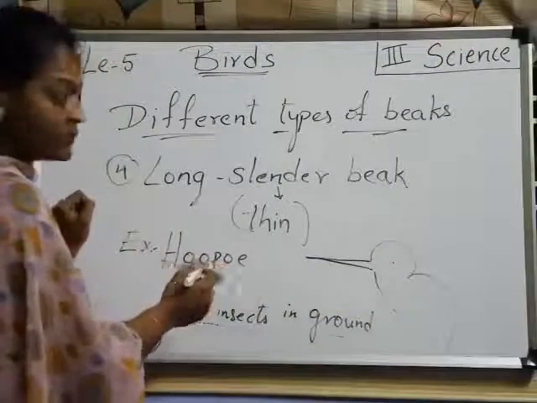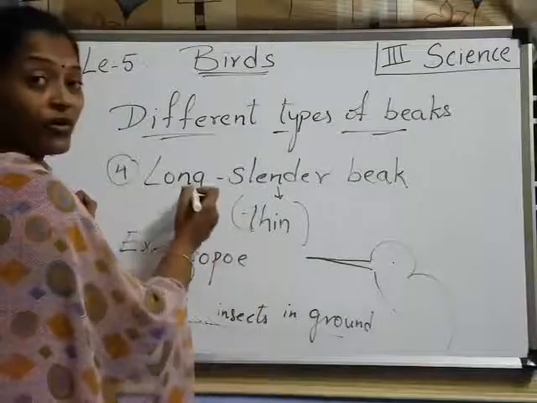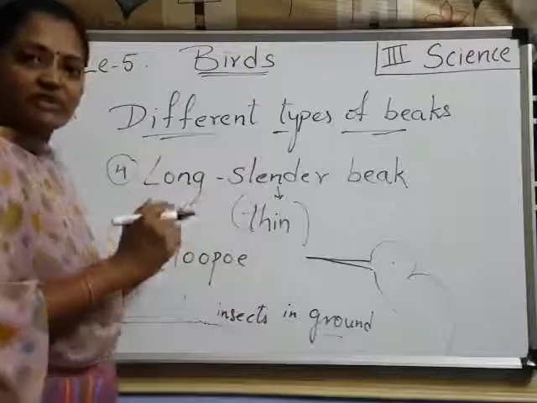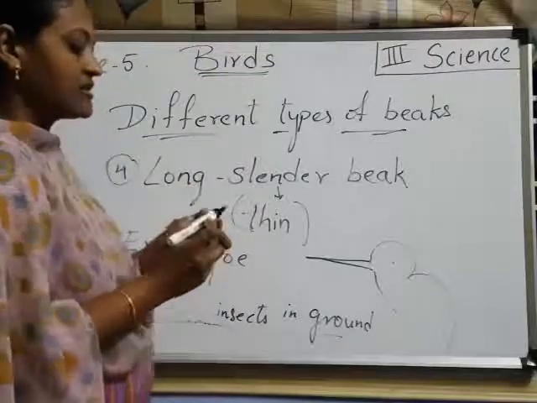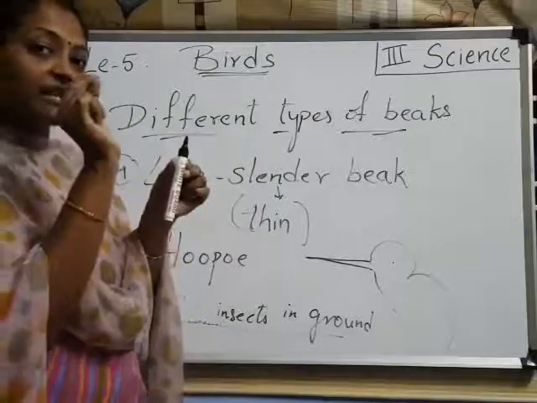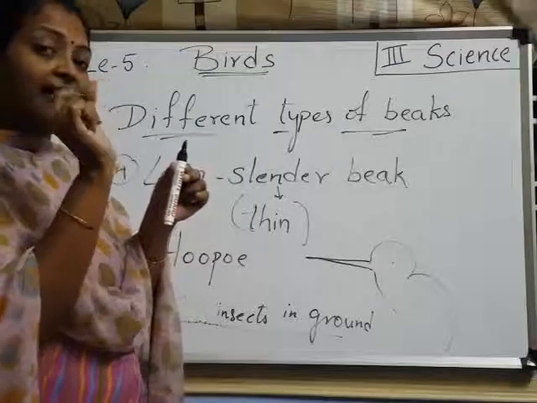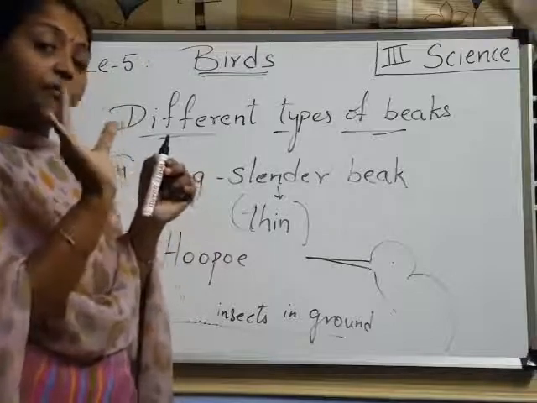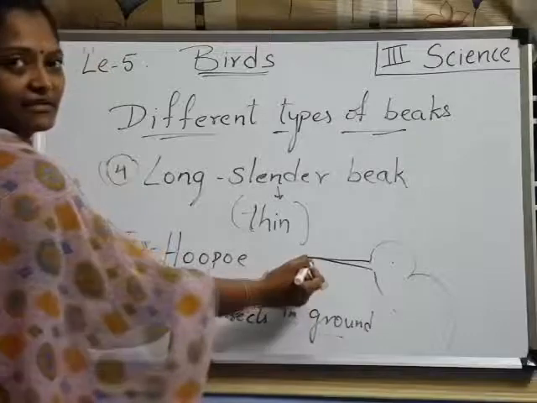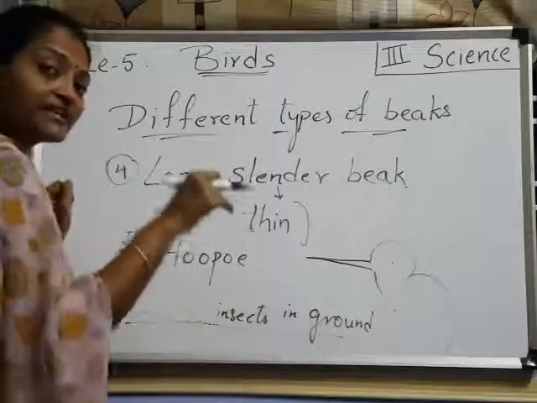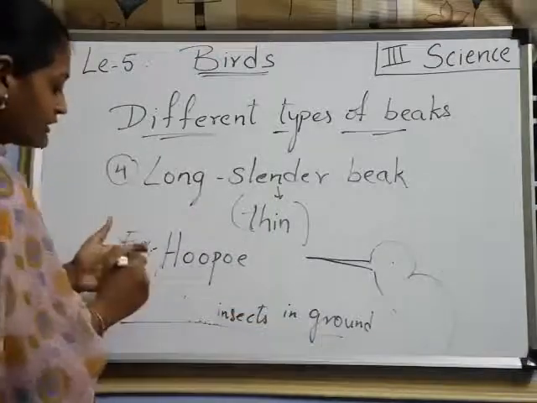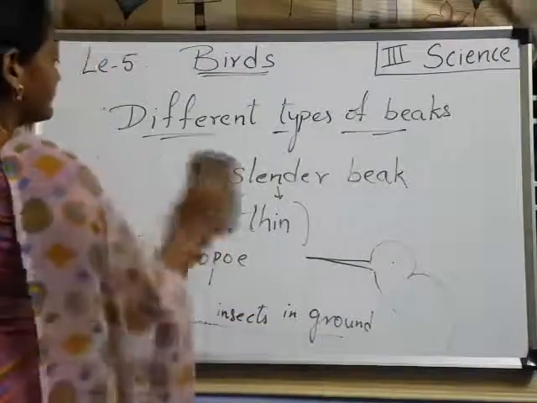Understood? So these birds have a beak like this. The hoopoe has a long and slender beak. Slender means thin, very thin. Thick and thin, do you know the meaning? See here, suppose this is thick and this is thin. The light one we call thin. The very broad one we call thick. So it is thin. Understood, children? That's why it is able to pick insects in the ground. Got it?